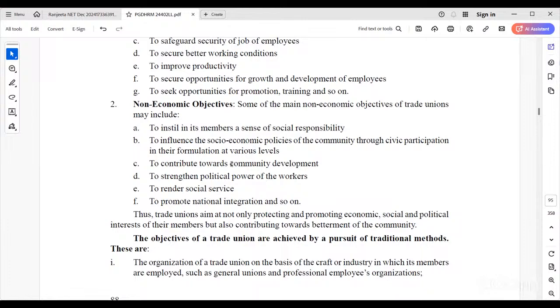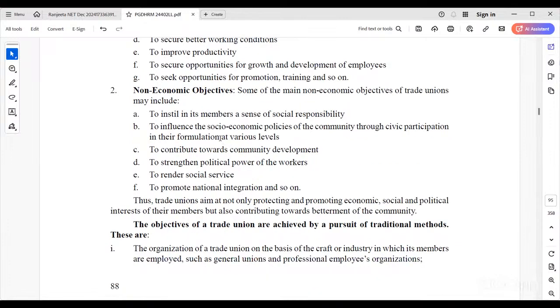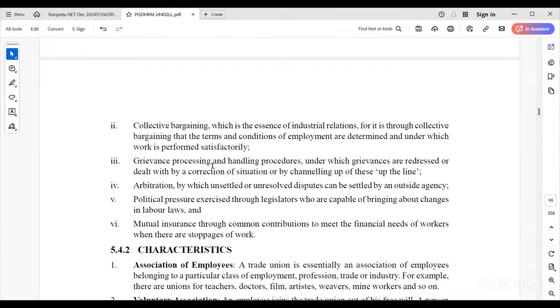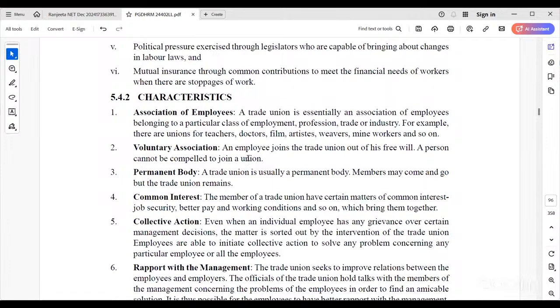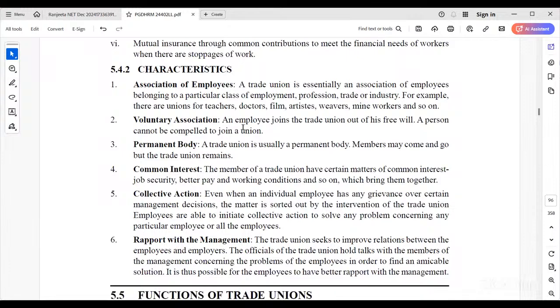These are the significance of trade unions.